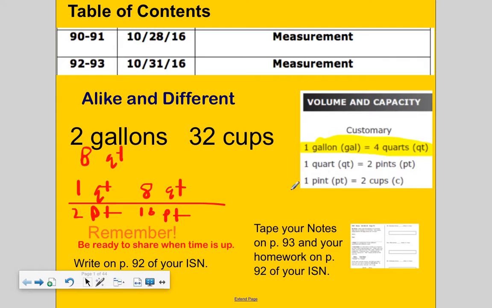And from this chart, we know each pint, or 1 pint, holds 2 cups. So each pint holds 2 cups, that's times 2. If I have 16 pints times 2, that would be 32 cups. Oh, so that means 2 gallons is the same as saying 32 cups. They are both equivalent.